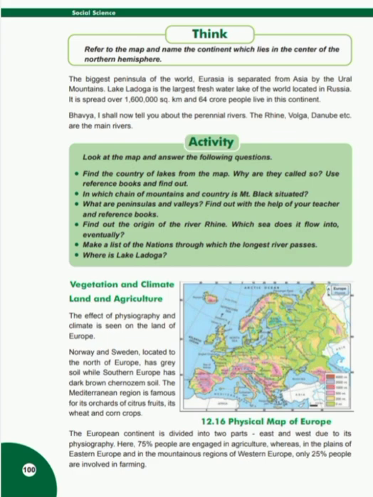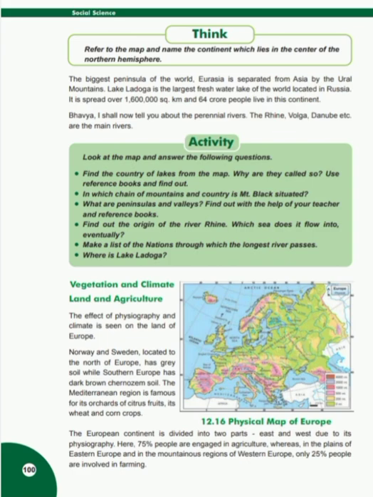In which chain of mountains and country is Mont Blanc situated? Mont Blanc is situated in the Alps mountain chain in France. What are peninsulas and valleys? Find out with the help of your teacher and reference book. Students, the huge land area which is surrounded by water from three sides is called a peninsula. Sometimes a divisional mountain is formed. At that time, its side slides down extremely deep. The valley formed due to this is called a cleft.